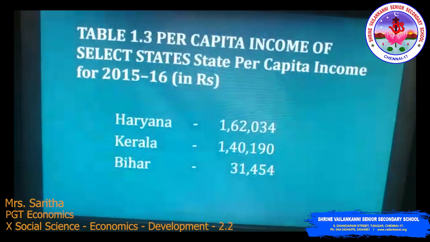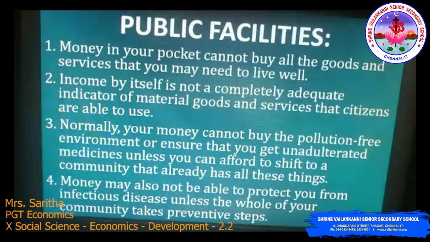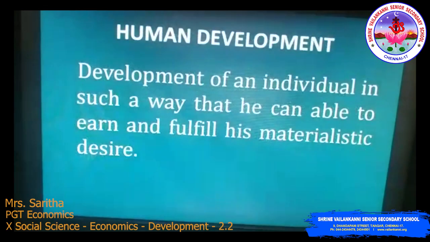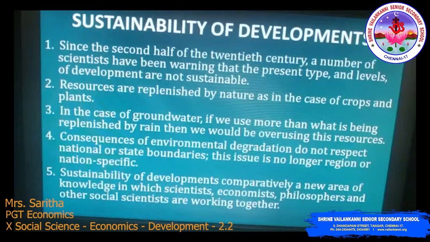Income and other criteria, comparative data of Haryana, Kerala and Bihar, public facilities, human development, and again the table 1.6, and lastly sustainable development. So we have completed our first chapter in economics, development.